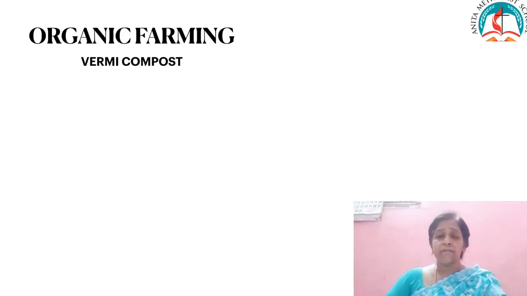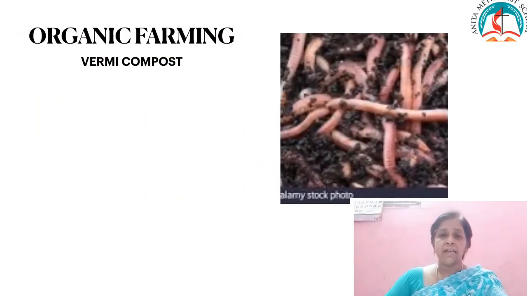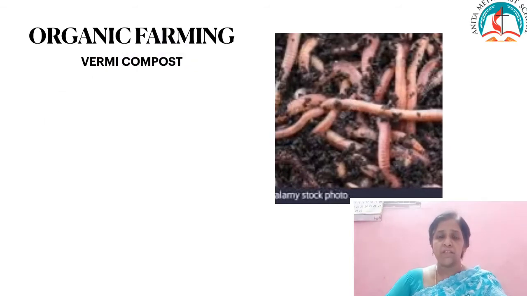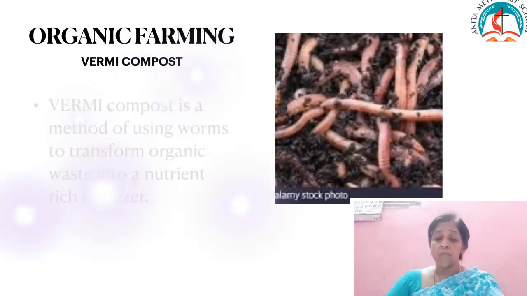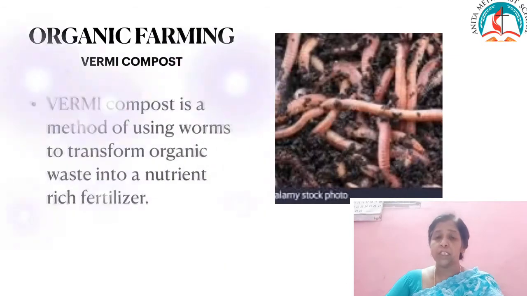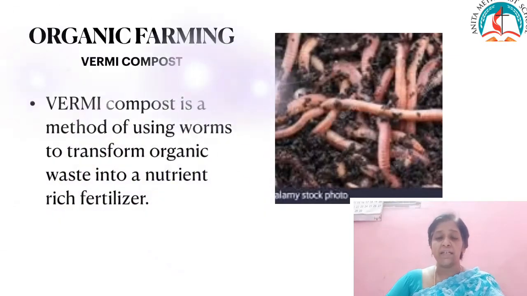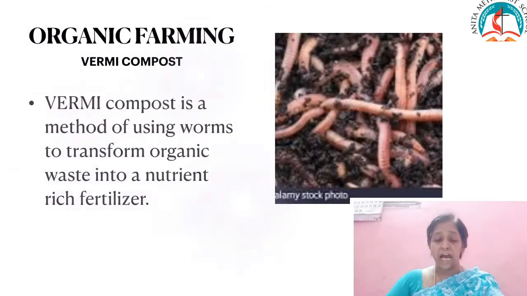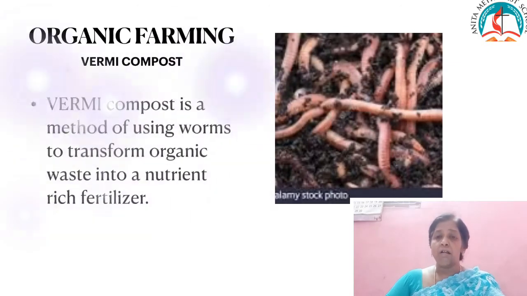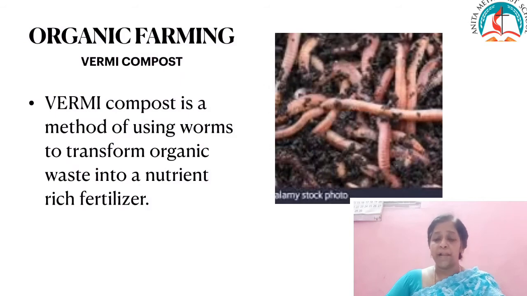Children, for organic farming, certain things are very important. In other words, we can say that organic farming is agricultural production which relies on certain things that we are going to learn. First one, vermicompost. Vermicompost is the product of the decomposition process using various species of worms, namely red wigglers, white worms and other earthworms, to create a mixture of decomposing vegetable or food waste. It can also be applied for treatment of sewage.